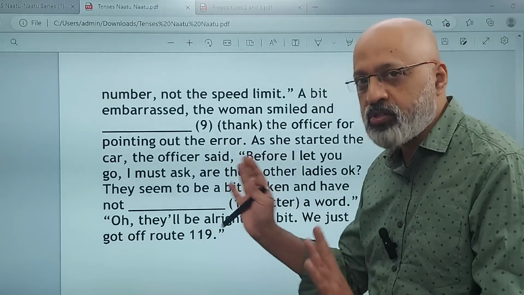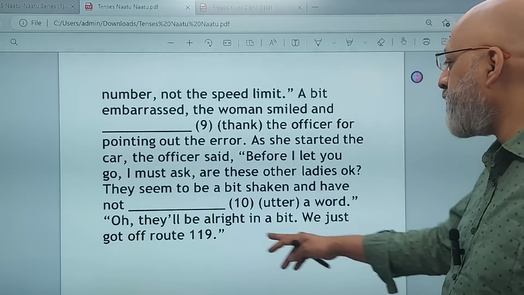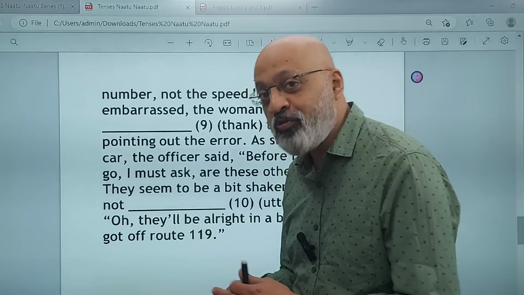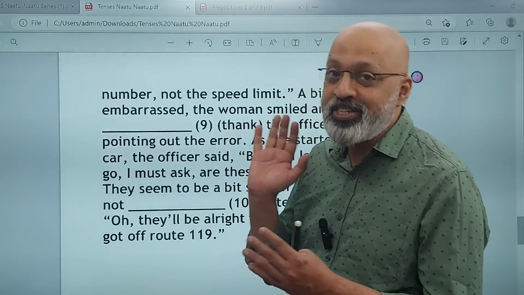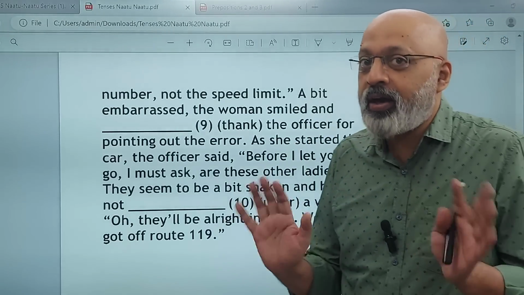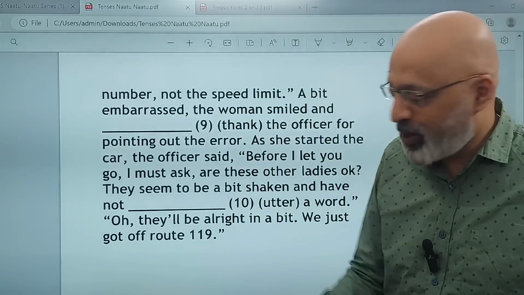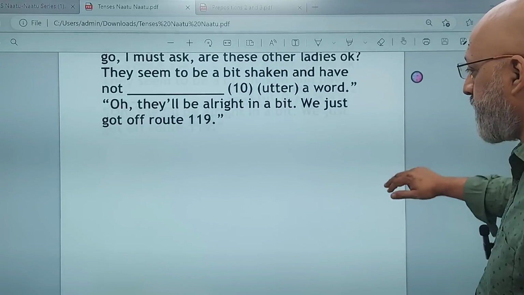So everything is in past tense. This is actually quite simple, right? A word. Oh, they will be all right in a bit. We just got off route 119. So इससे पहले का route was 119. अभी कौन से route पे है? 22 पे है. So 119 पे obviously she has driven at that speed, because of which the other 4 old ladies are very shaken, which is why it said they were looking white as ghosts. So I thought it was quite a funny passage. Okay, simple. This is all in the past tense.